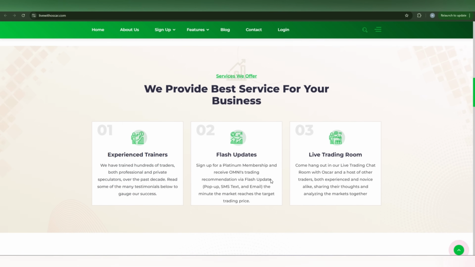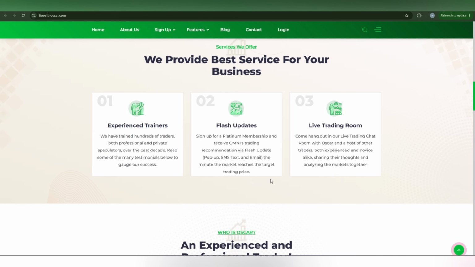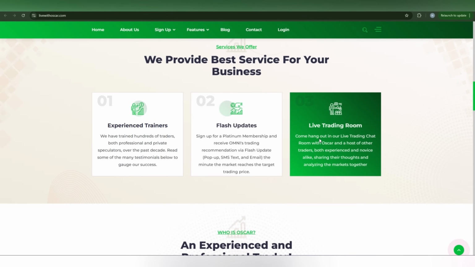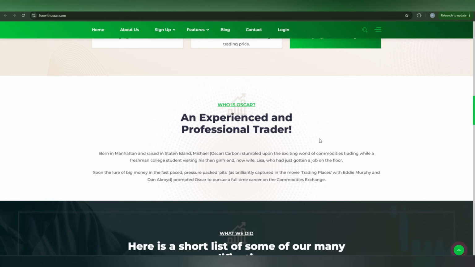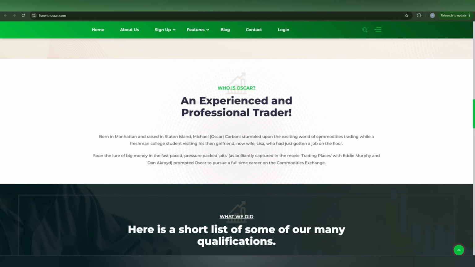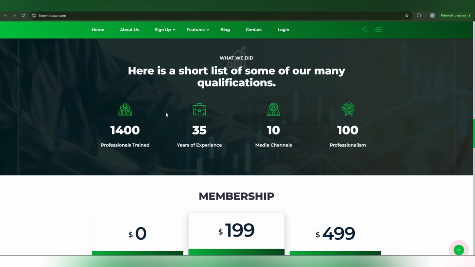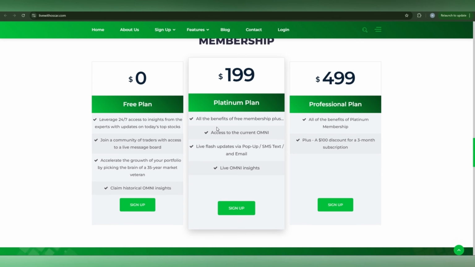Here you can get short-term flash updates on this ecosystem from experienced trainers in the live trading room. And obviously an experienced professional trader can teach you very well, instead of you going to research for many years. There are already 1400 professionals trained with 35 years of experience. This can also be helpful.